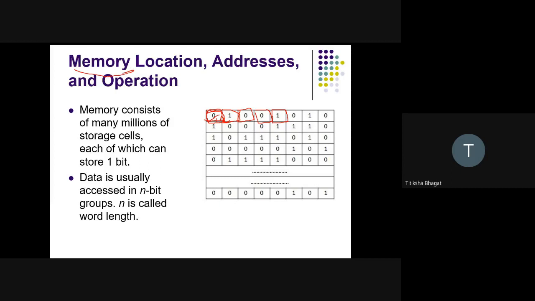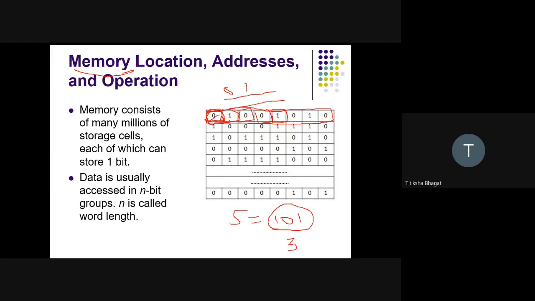In reality, one bit of information is of no use to me. But if I group them, then they can give me some important information. Let's say if I have to write 5, how can I write 5 in binary? I can write 5 as 101. So how many bits have I grouped? I need 3 bits.